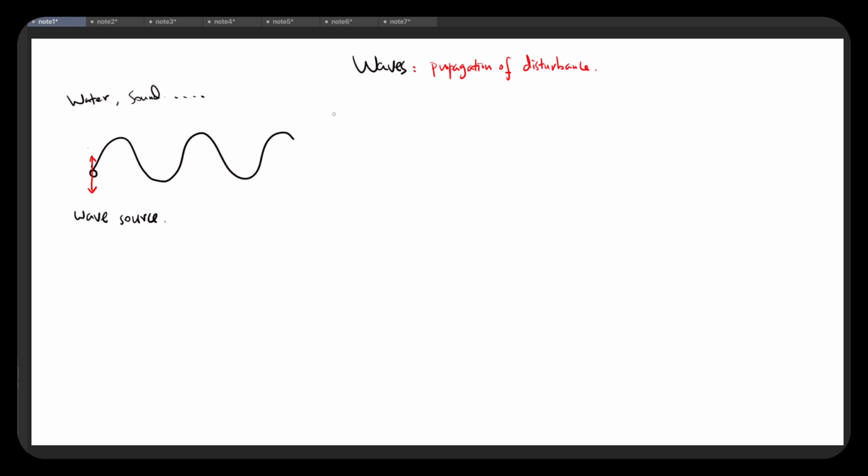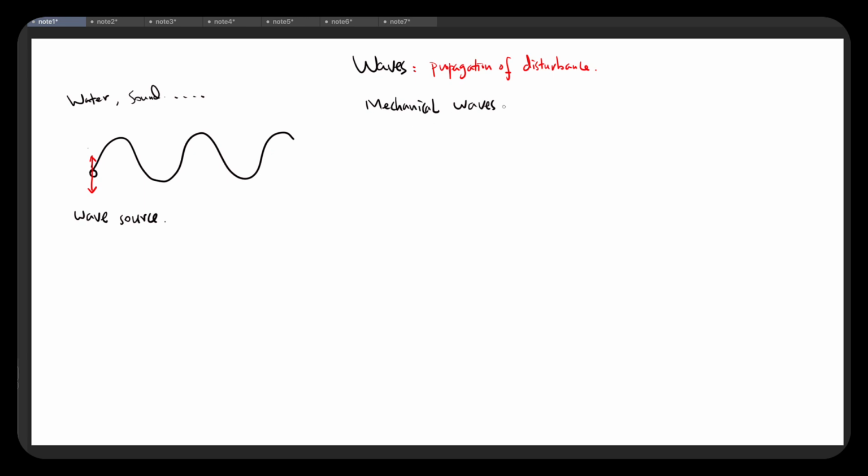So then let's think about mechanical waves. Water waves, sound waves, they're all mechanical waves. So let's start from these waves and use them as an example to talk about that mechanism. Now in the future, we're going to learn about optics. So light wave is also a kind of wave, but it's not a mechanical wave. Okay, so it's a different kind of wave.